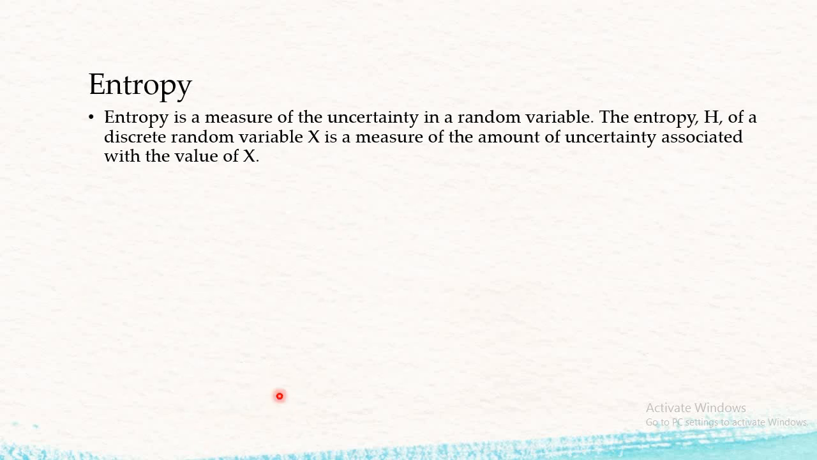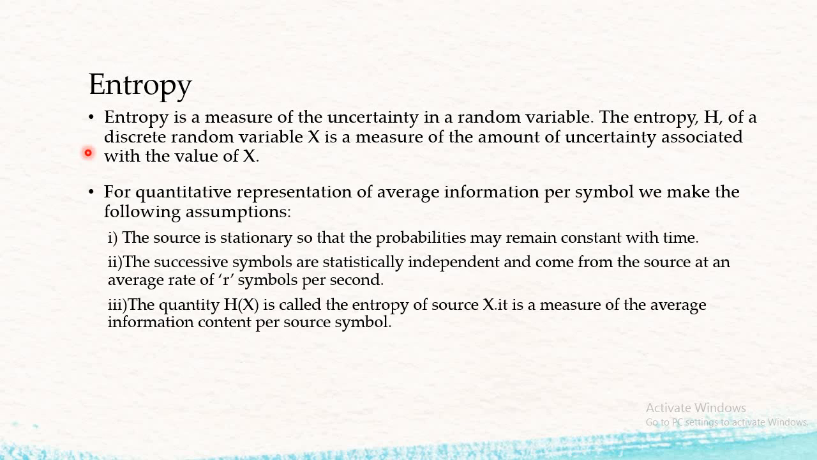Next point is entropy. Entropy is a measure of uncertainty of a random variable. The entropy H of a discrete random variable X is a measure of the amount of uncertainty associated with the value of X. For quantitative representation of average information per symbol, we make the following assumptions. The source is stationary, so that the probability may remain constant with time. The successive symbols are statistically independent and come from the source at an average rate of r symbols per second, and the quantity H of X is called the entropy of the source X.